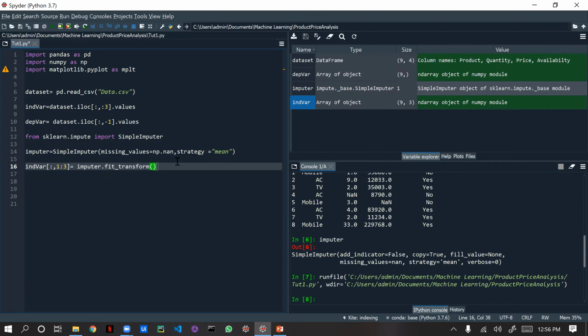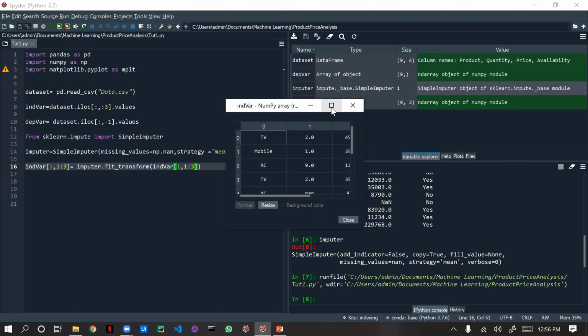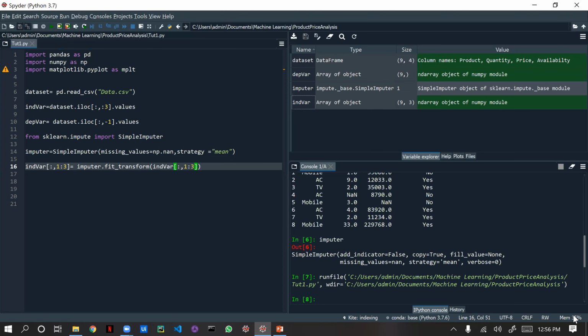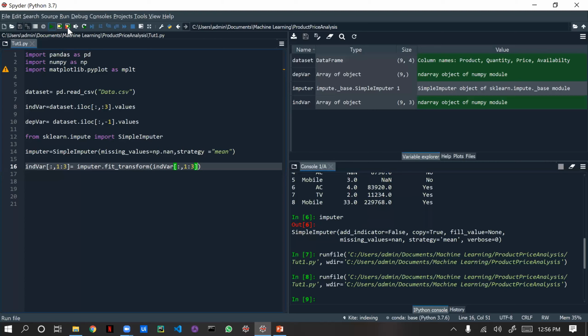So fit transform of, again, the independent variable, the same thing; just copy this and put it inside here. That's it. Okay, now if we run, just before going there, have a look here. You can see we still have nan. After running this, you can see the fit transform and this imputer function will automatically populate the values. Hope this runs successfully.